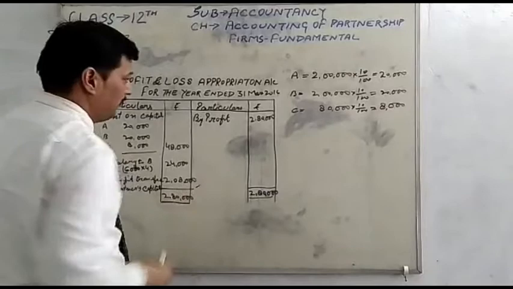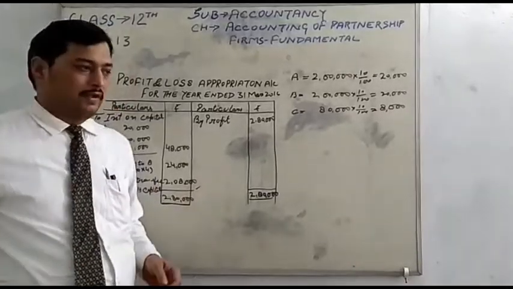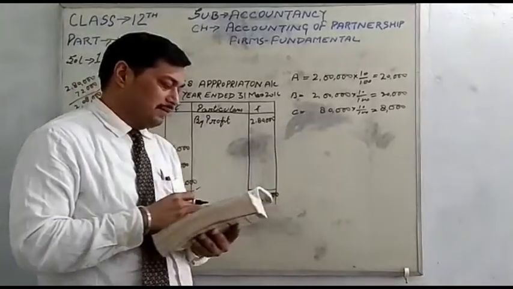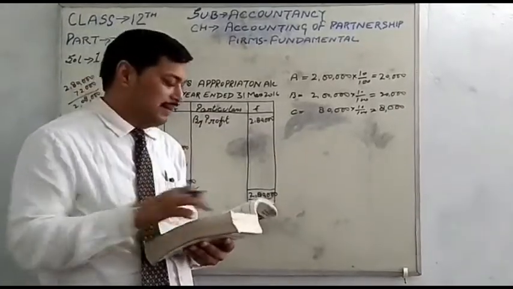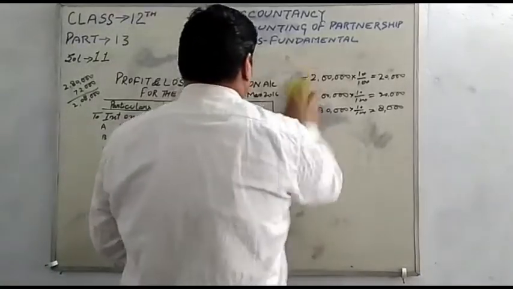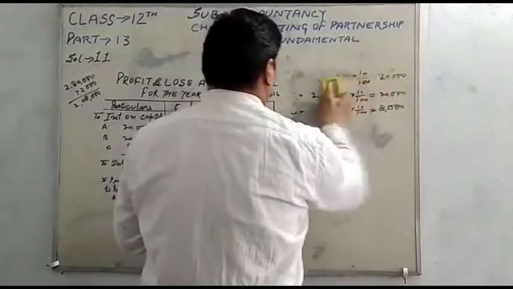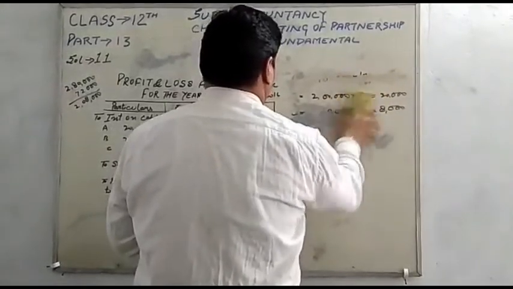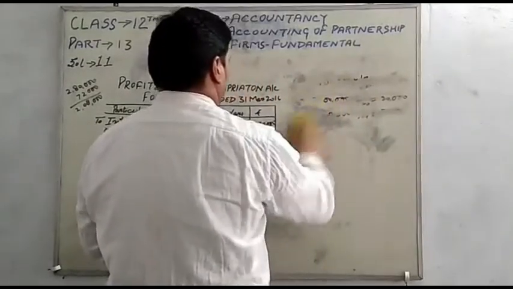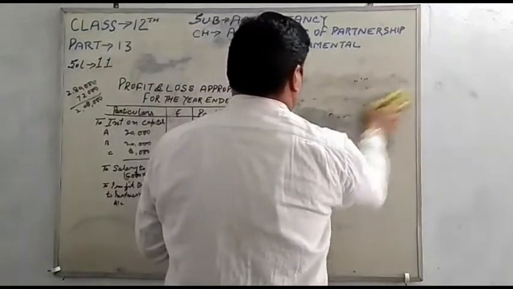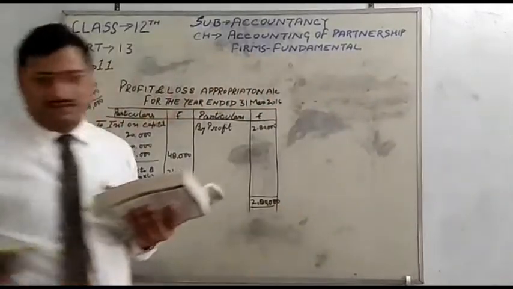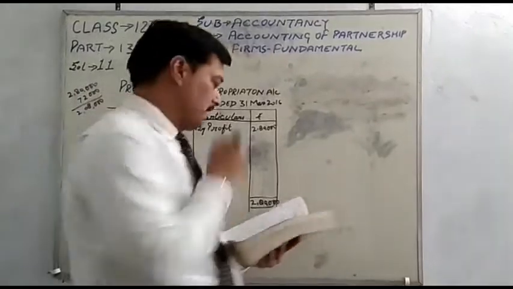The profit in this question is 2,08,000. Students, we will distribute the profit among the partners as per the conditions. There are 3 conditions given in the question. So first, see the calculation of distribution of profit.